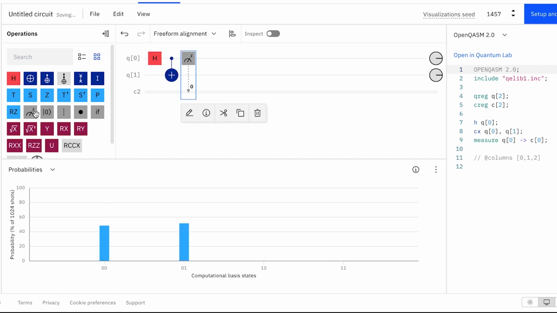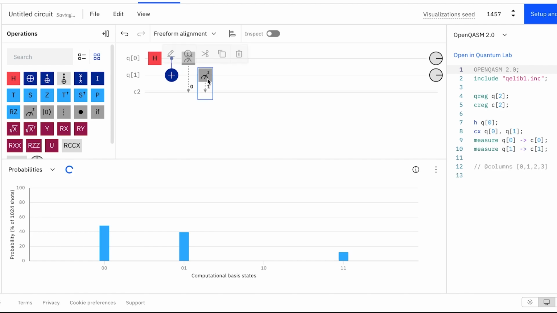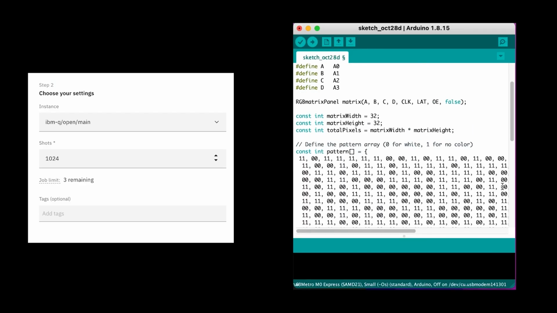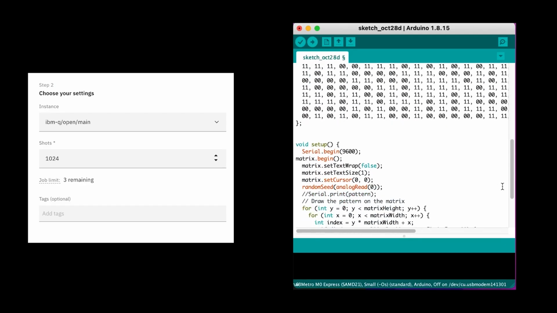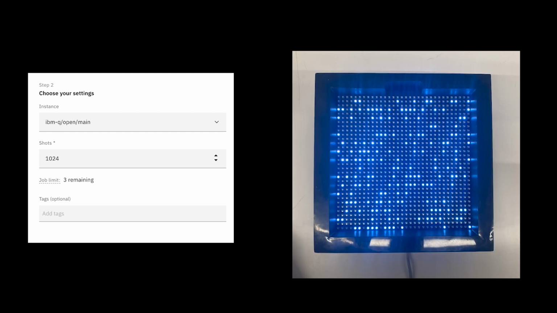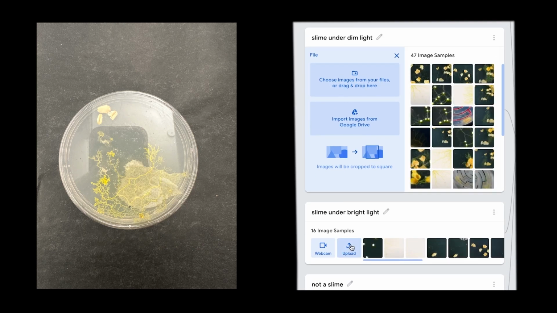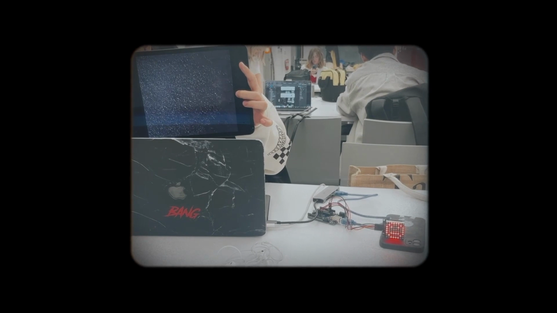a simple entanglement circuit on the KISS kit. We then map the array of 1024 quantum measurements produced by running the circuit on the equivalent 1024 pixels of a 32 by 32 LED matrix. We test it at different sections against a data set of its primary growth states. This determines the state of the LED happiness meter.